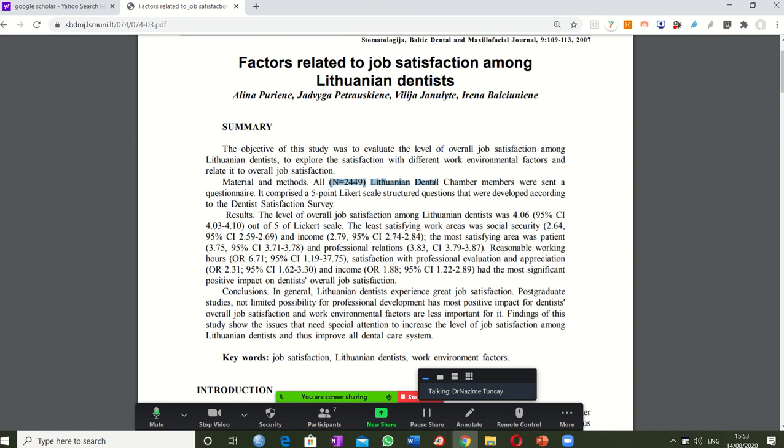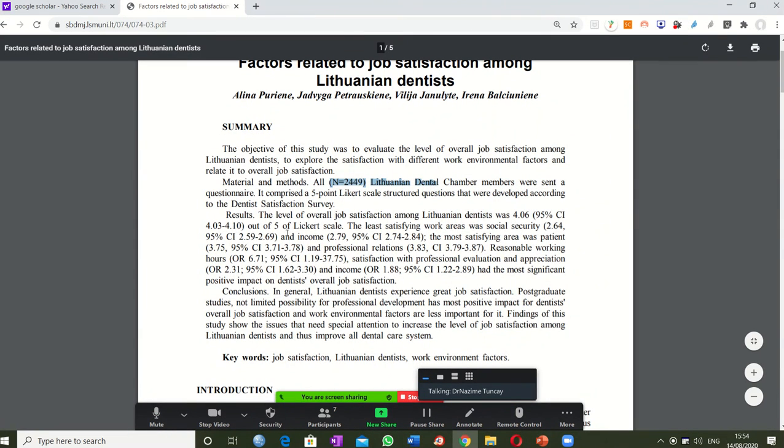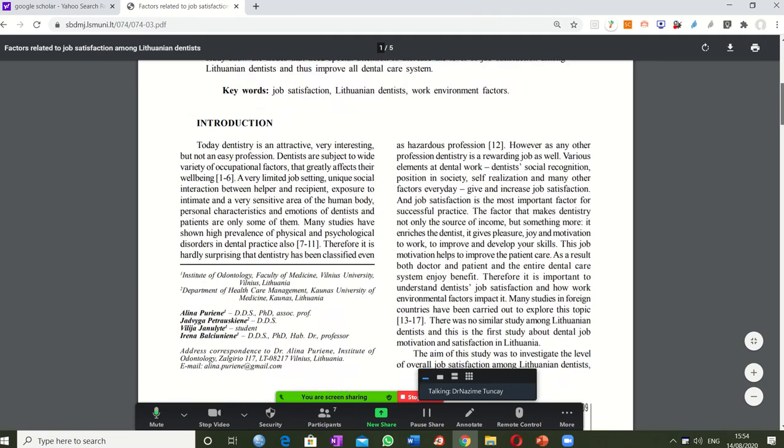So if there are 500 students, my aim is to reach all of them. All researchers aim to reach as many students or participants from the universe as possible, but it's hard. So this is the universe, and they couldn't reach all of them.